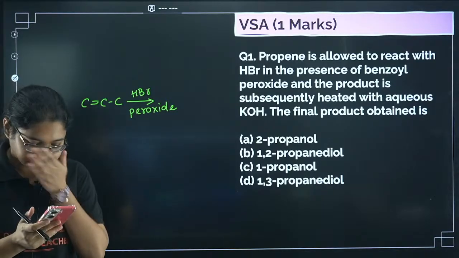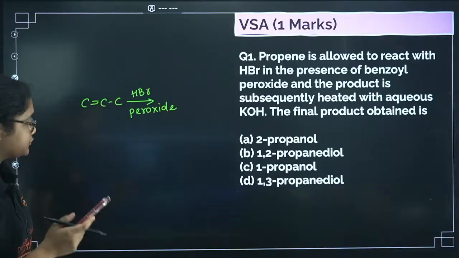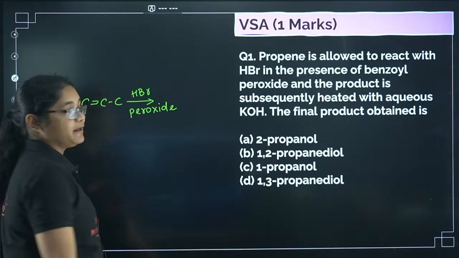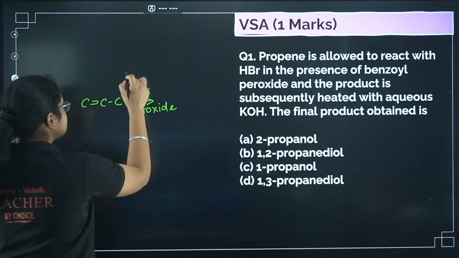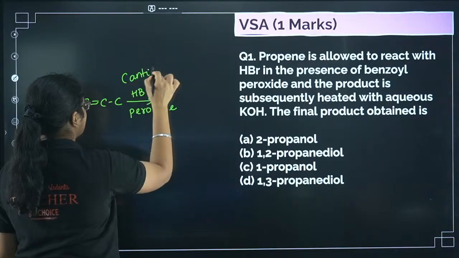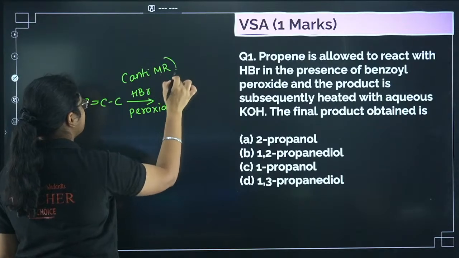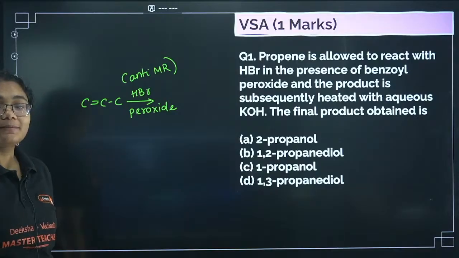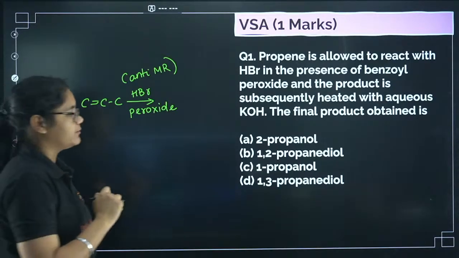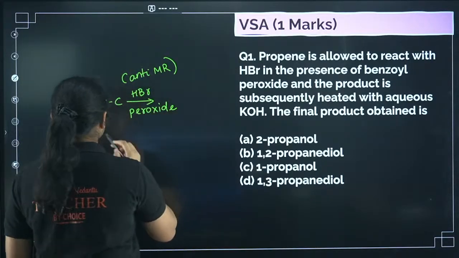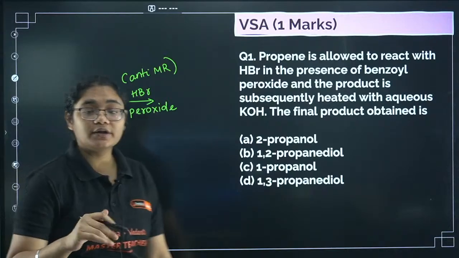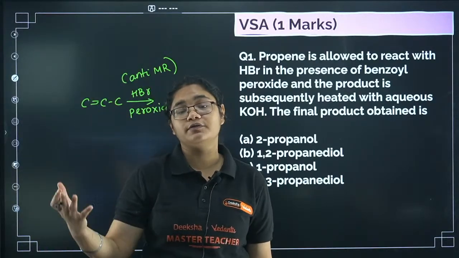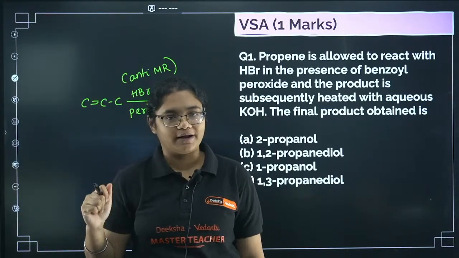What will be the answer for this question? HBr with peroxide. Do you remember? It is anti-Markovnikov's rule. Sorry, anti-Markovnikov rule says that the negative part will go to the carbon having more number of hydrogen, right?